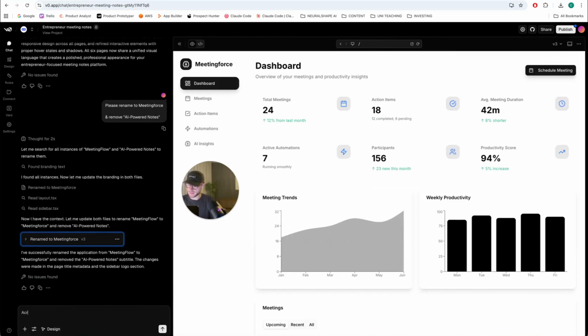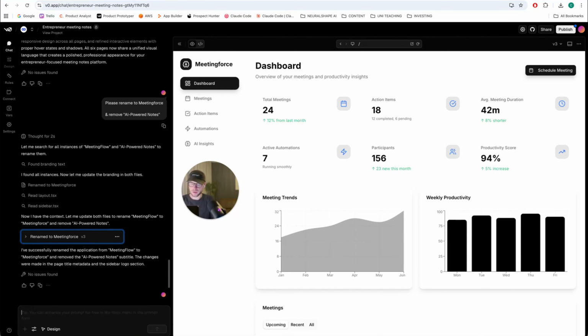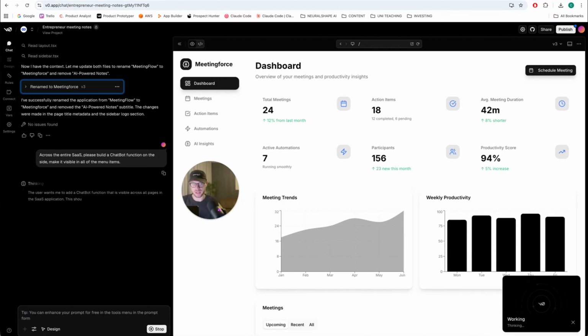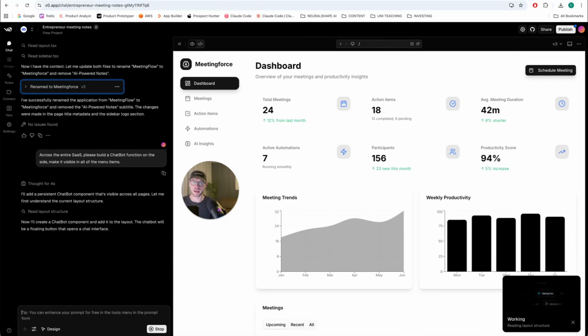Across the entire SaaS, please build a chatbot function on the side, make it visible in all of the menu items. What is it really allowing it to do? Most of the SaaS software today doesn't really have this chatbot component integrated yet. Many are catching up, but if you're building it like this, you are actually launching AI native, which is a truly unique feature. So while this is running, I'm quickly looking for the code that I've been building.